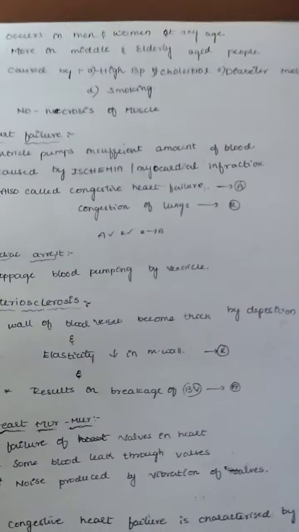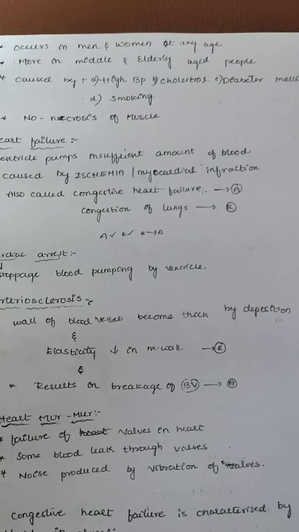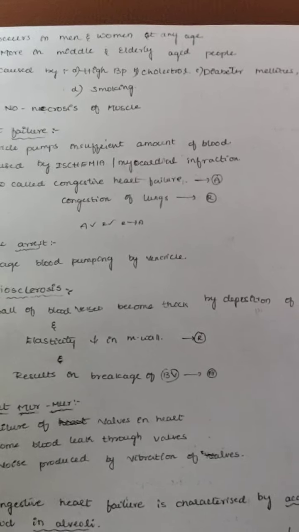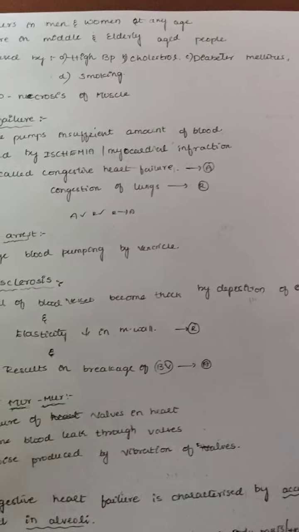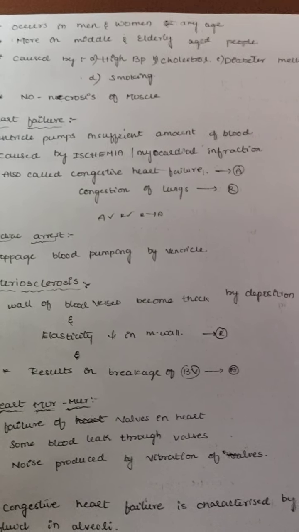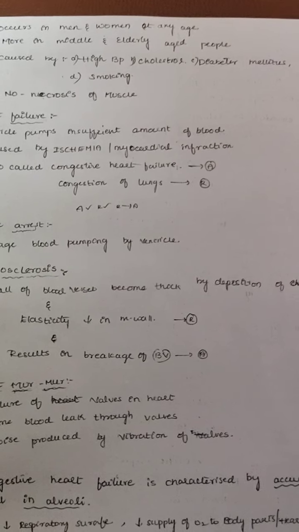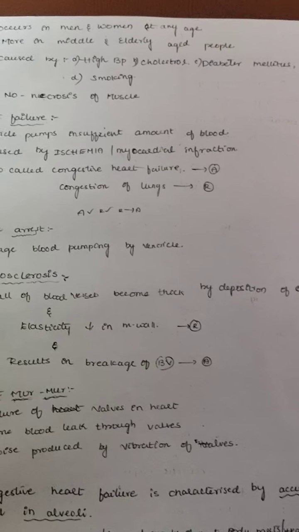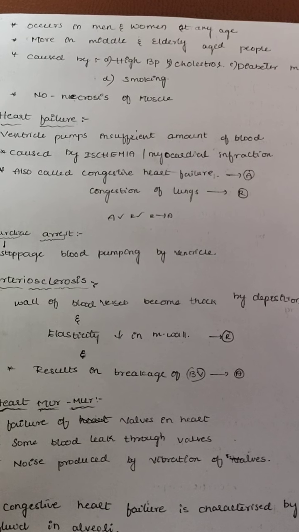This angina pectoris can occur in men and women at any age. It is seen more in middle and elderly aged people, approximately 30 to 35 years. It is caused by the same factors as high BP, cholesterol, diabetes mellitus in sugar patients, and smoking, and necrosis of muscles.